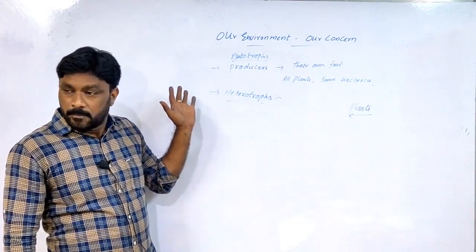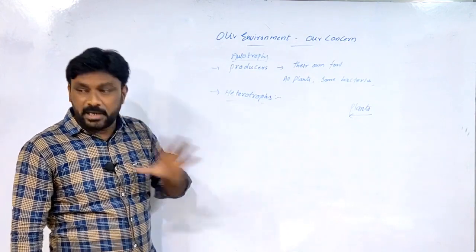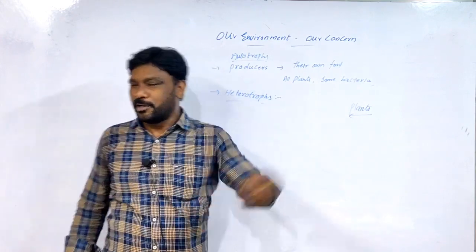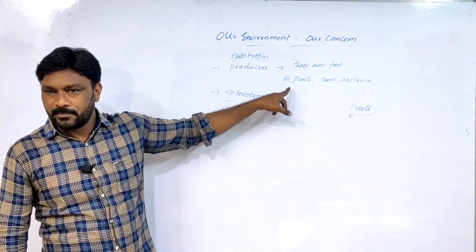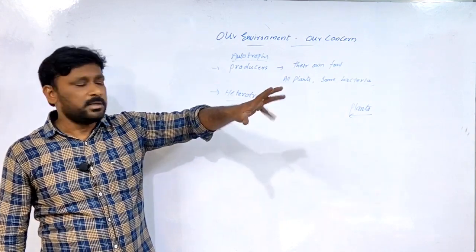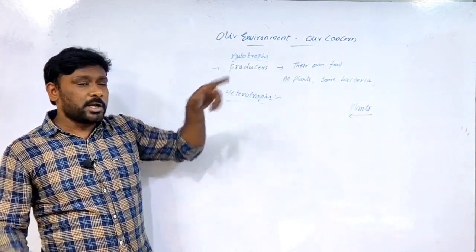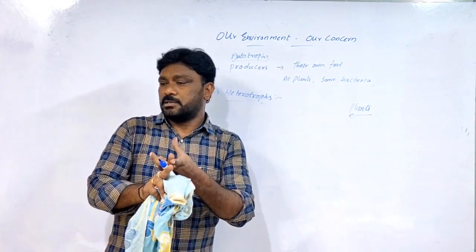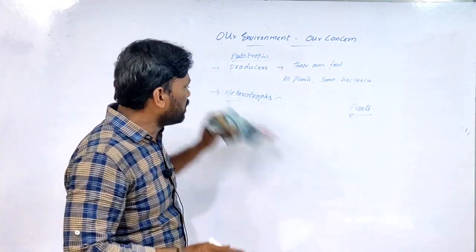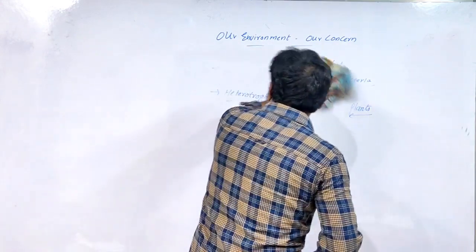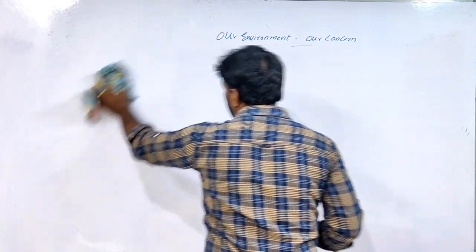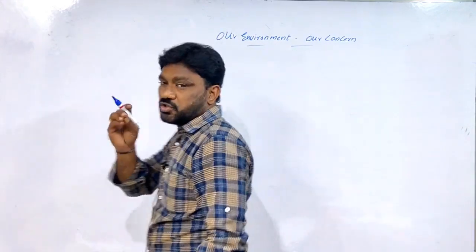Another person depends only on animals. If he is eating animals, those animals are depending upon the autotrophs only, no? So whatever it may be in the environment, we have interaction between the biotic components and abiotic components. For this, we will discuss what are called food chains, how the food chain makes an ecosystem.